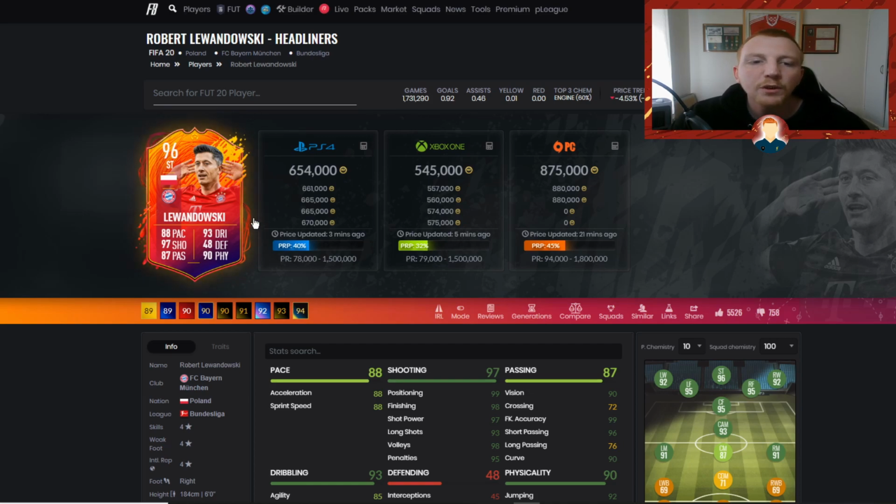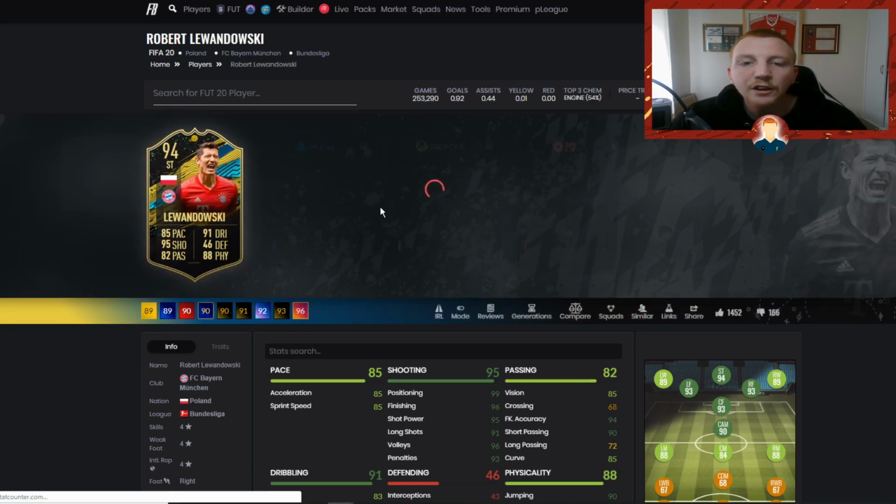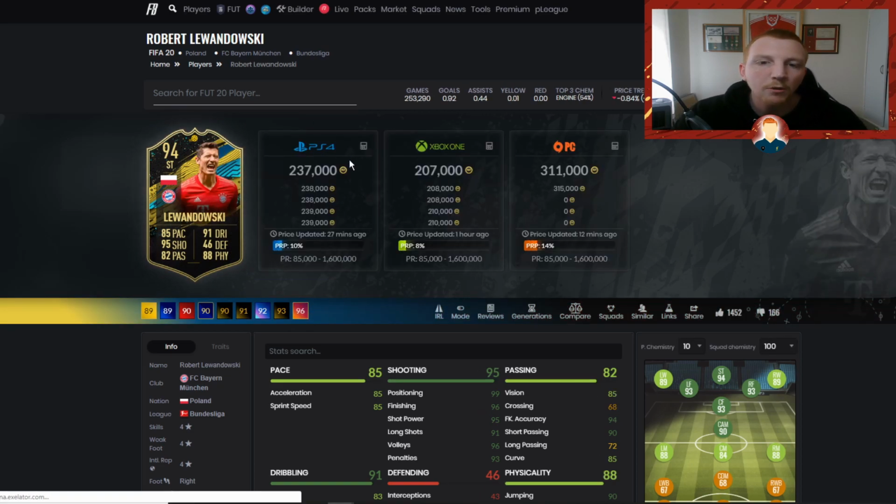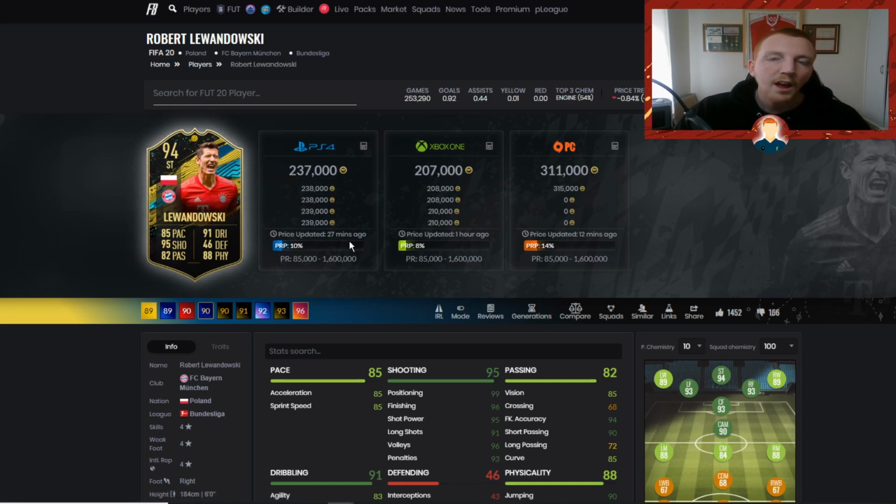So say for instance you can get this Lewandowski for 600k. Say for instance you could get a good snipe on this team of the week moment. Say you could get him for 200k. Now what you're going to do, you're going to hold them cards, and then throughout Thursday you should see a gradual rise on those two cards and going into Friday. And what you want to look to do is sell your cards off on that Friday.